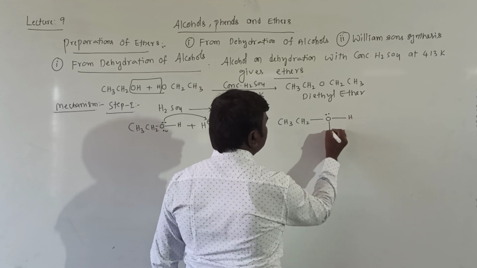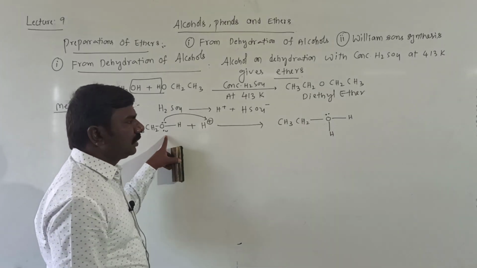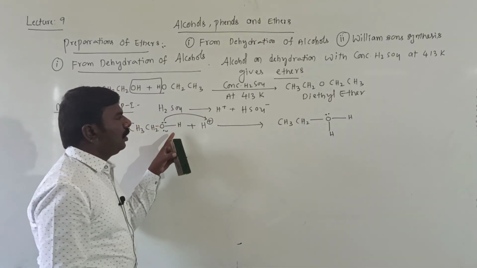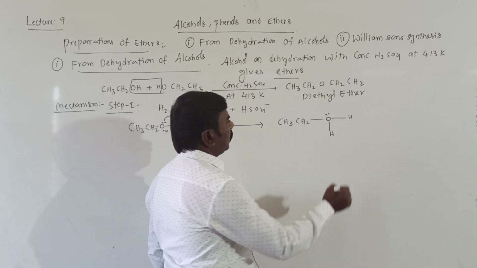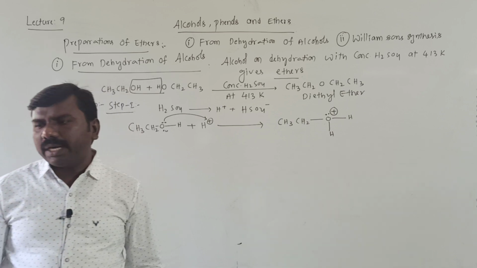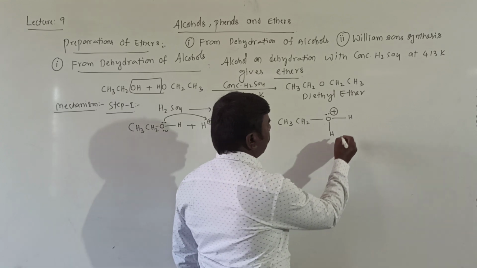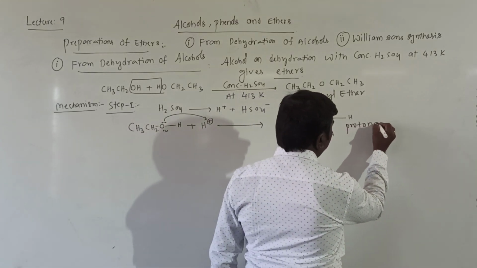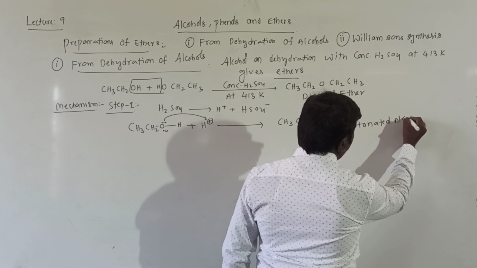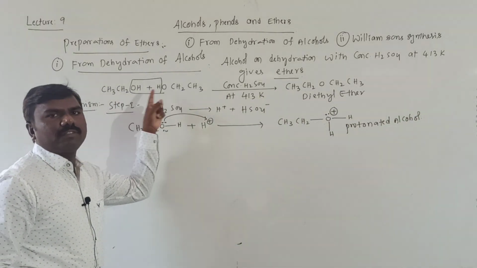This is already H, one more H. Already H is there, one more H it is, and two lone pairs converted into one lone pair. So oxygen is losing electrons, that's why plus. It is protonated alcohol. One proton is there, that's why it is called protonated alcohol. Okay. This is the first molecule. There are 2 molecules of alcohol.